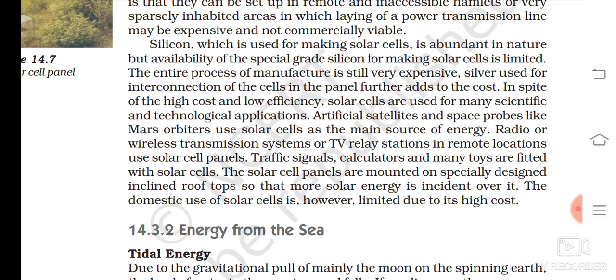Traffic signals, calculators, and these are the uses. You can make a bracket and write down uses of solar cell panels. Traffic signals, calculators, and many toys are fitted with solar cells. The solar cell panels are mounted on specially designed inclined rooftops so that more solar energy is incident over it. The domestic use of solar cells is, however, limited due to the high cost.